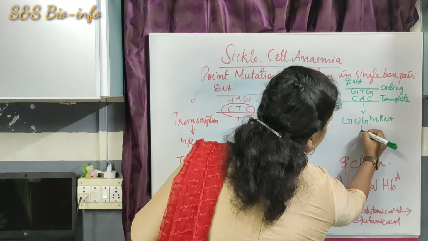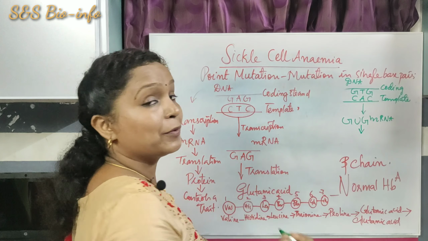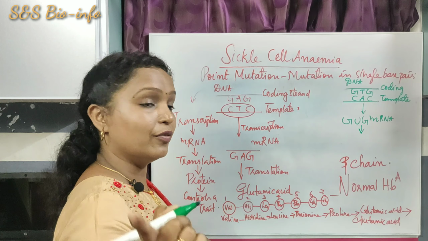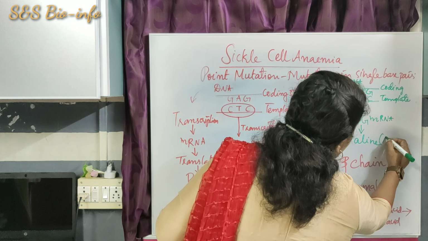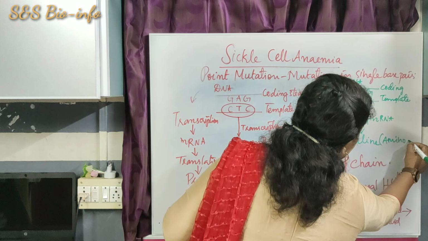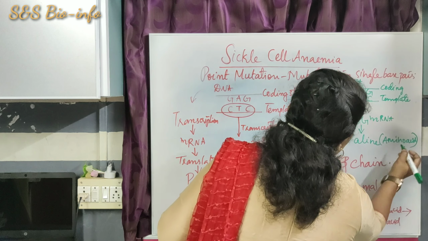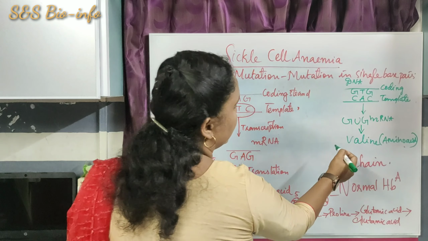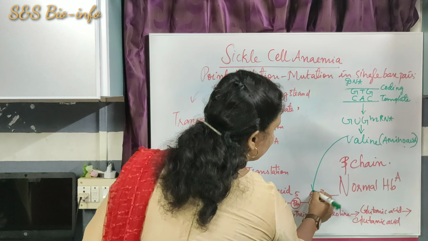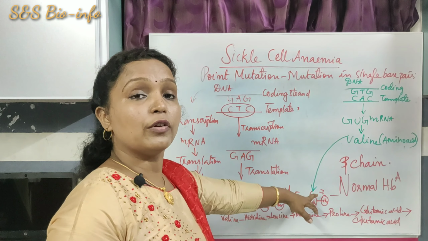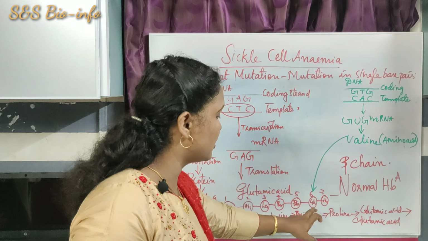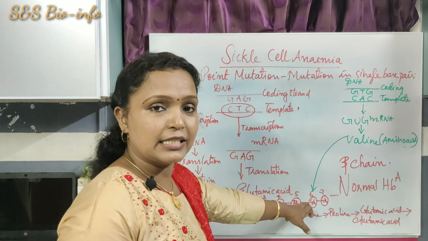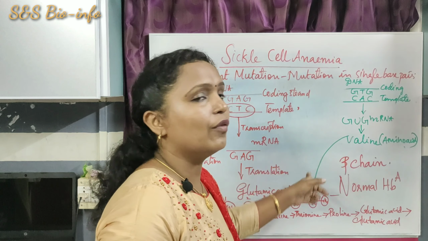Then GUG results in the production of an amino acid, valine. Valine is the amino acid. So here the valine occupies the 6th position. So instead of glutamic acid, what happens here? The valine substitutes the position. Glutamic acid is replaced by valine.